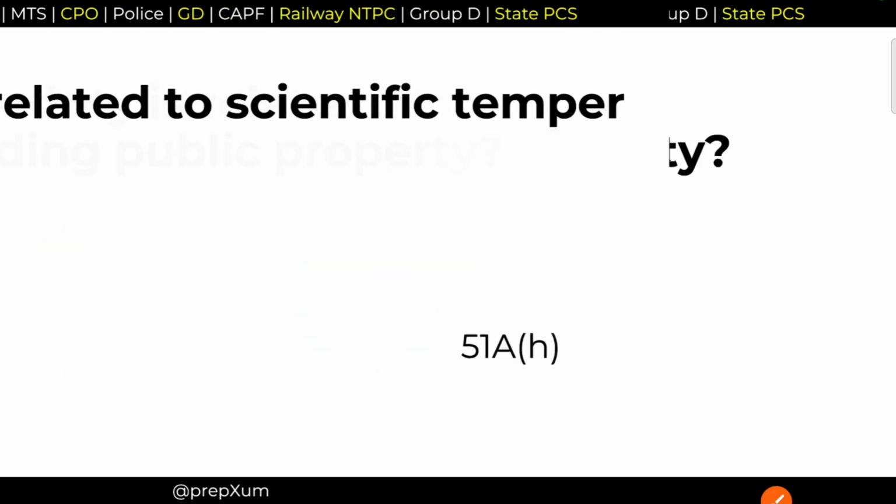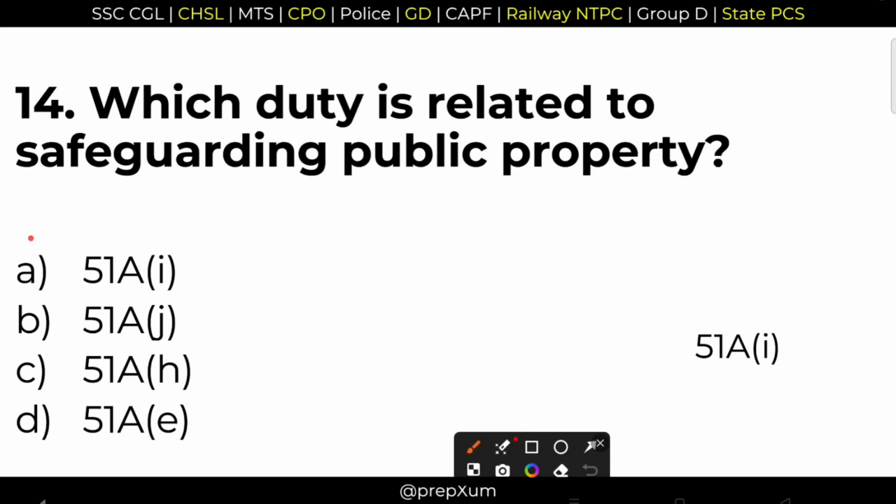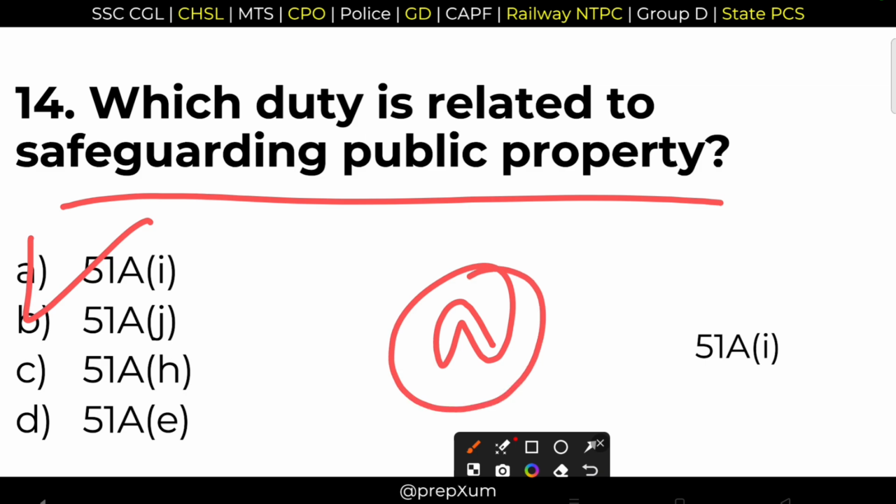Next question. 14. Which duty is related to safeguarding public property? Public property. Right answer option A, 51A(i). Article 51A(i) talks about the safeguarding of public property. Option number A is the right answer.